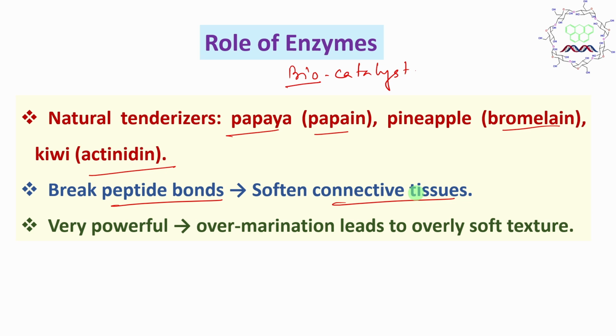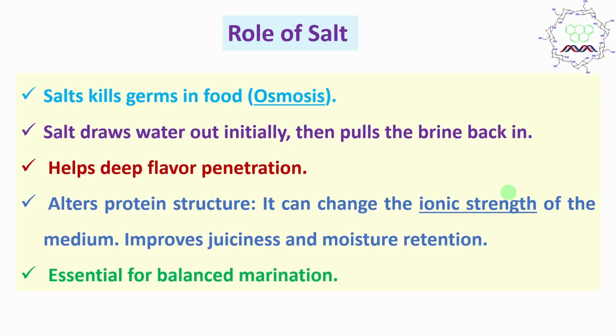If it is cooked properly, the tissue is soft, then it is easy to digest, and you will get better nutrition. But a very important point is that these enzymes are very powerful. That's why over-marination leads to an overly soft texture. Many of you may not like it. So that's why a proper balance of the amount of enzyme is essential. Next point is the role of salt.